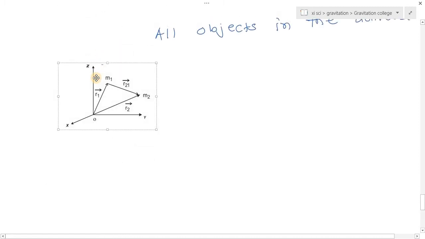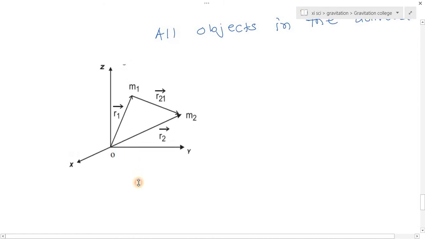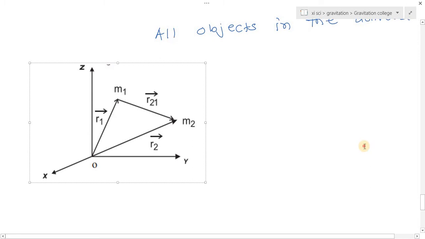Now here, see, if two bodies of masses m1 and m2, see the diagram. Here in the diagram we observe the two bodies. So two bodies of masses m1 and m2 are separated by a distance r.